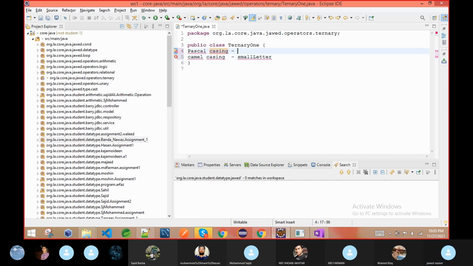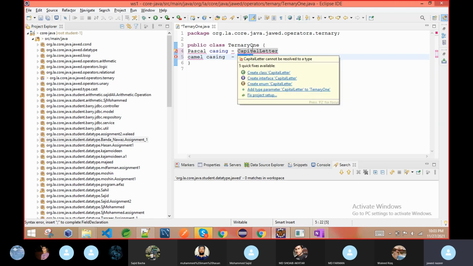Pascal casing is what? So this is the difference between camel casing and Pascal casing. In Pascal casing, the first word starts with a capital, and whenever the word changes, it starts with a capital letter. But in camel casing, the first word starts with a small letter. Then if there is more than one word, it will always start with a capital letter. If only one word, then only a small letter. So this is the difference.